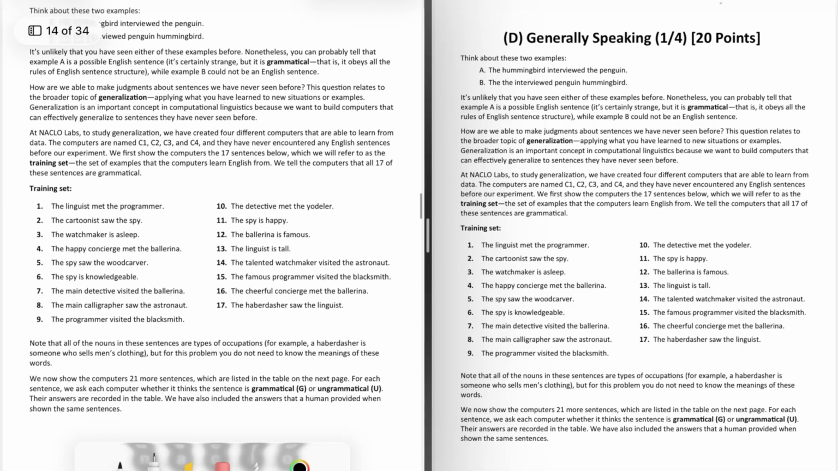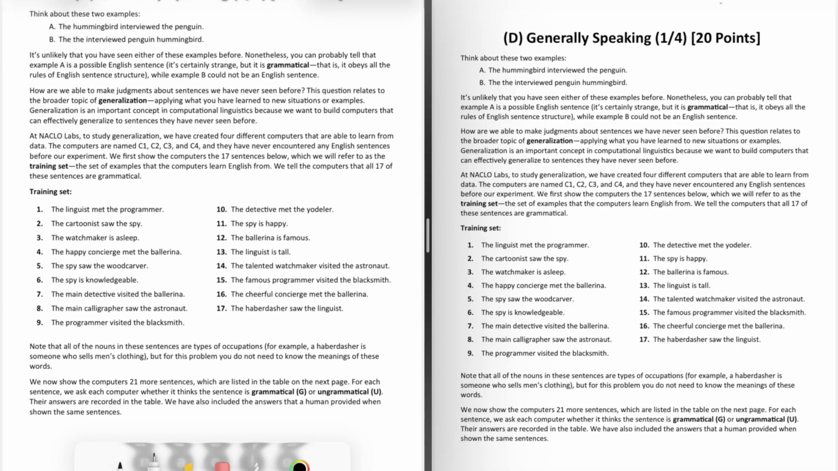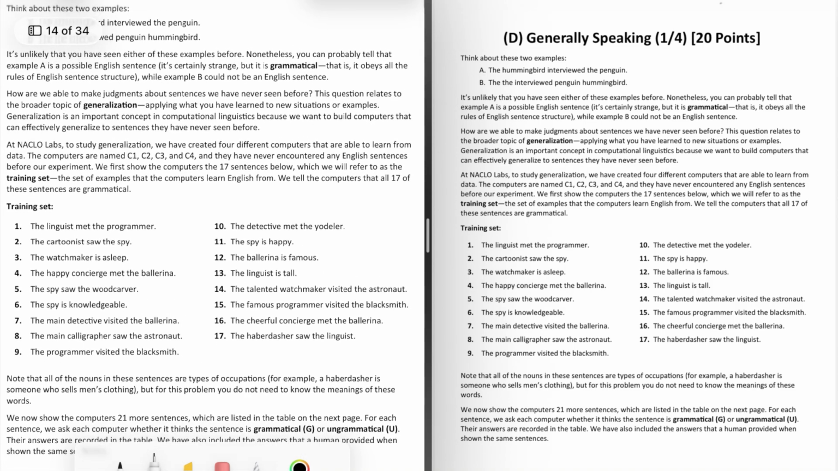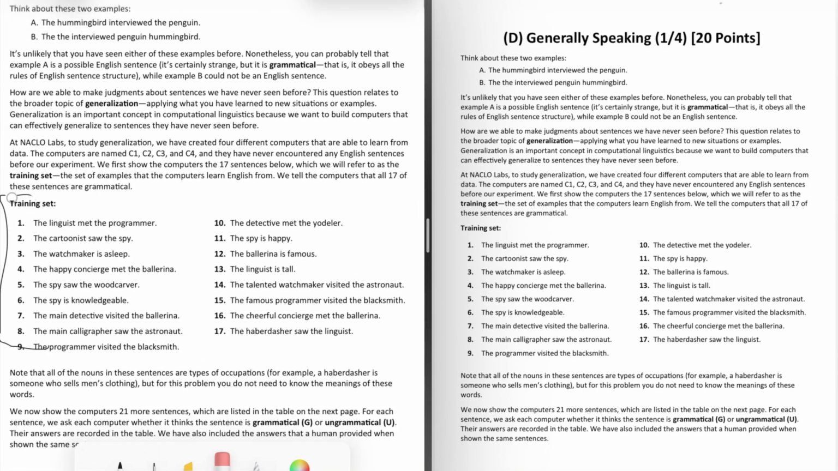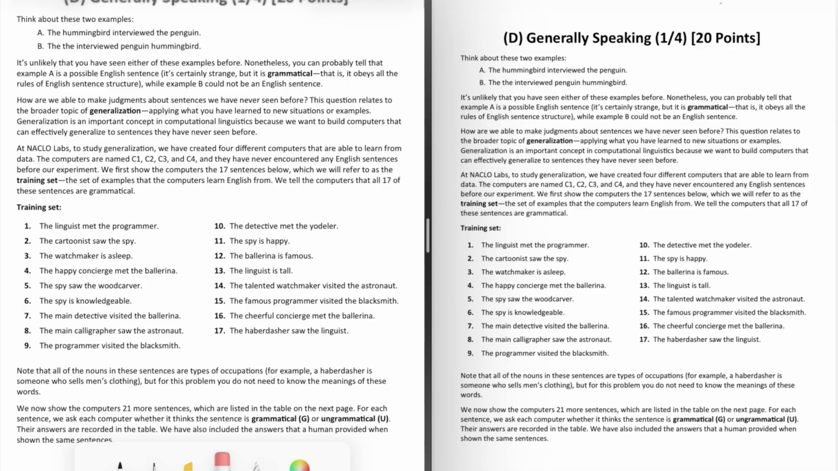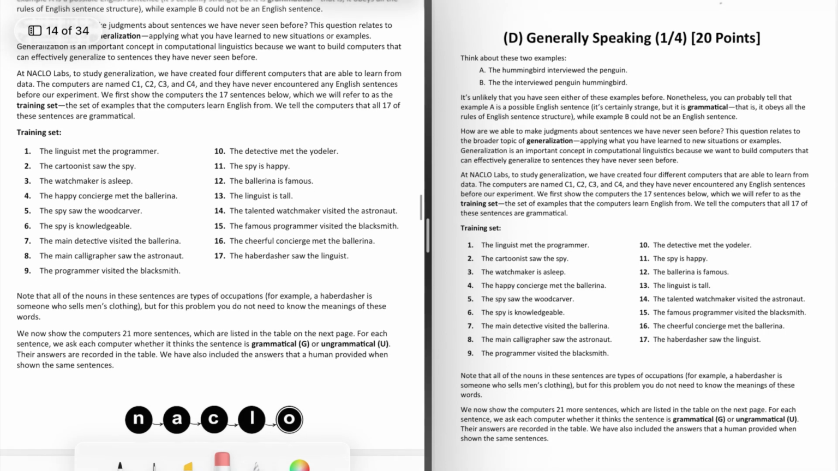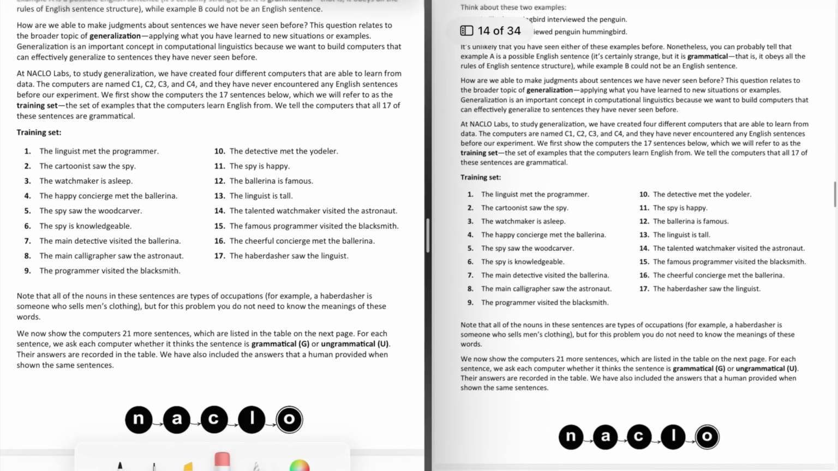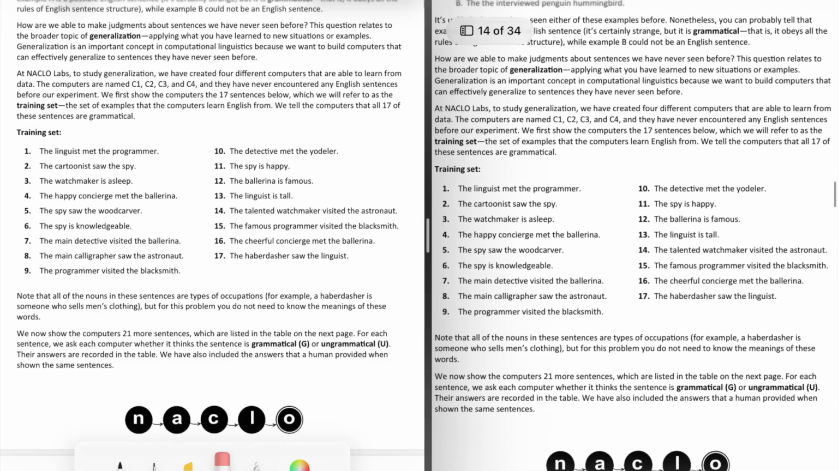So in this problem, we have 4 computers that are going to be learning from some data, and this is our data right here. The computers have never seen any English sentences before, so these are the only sentences that they have access to, and the only thing they learn is that all of the 17 sentences are grammatical. So that's the premise of our problem here, and you can look through this training set of sentences. I'll have them right here while we're doing the problem.